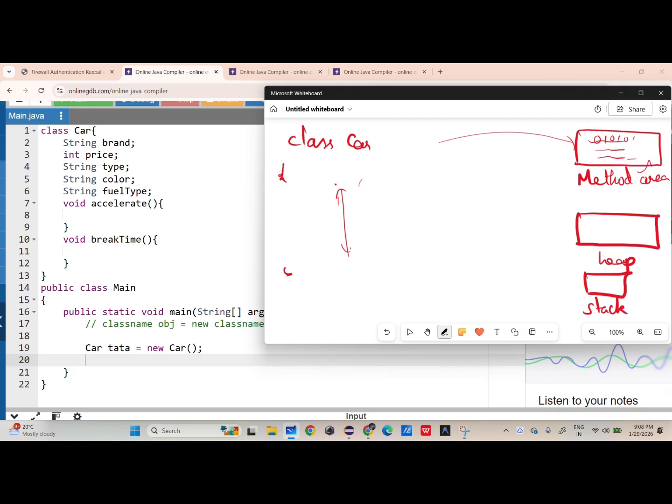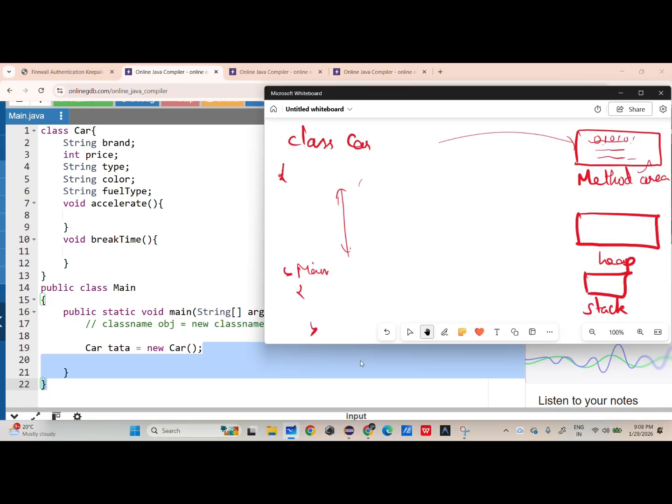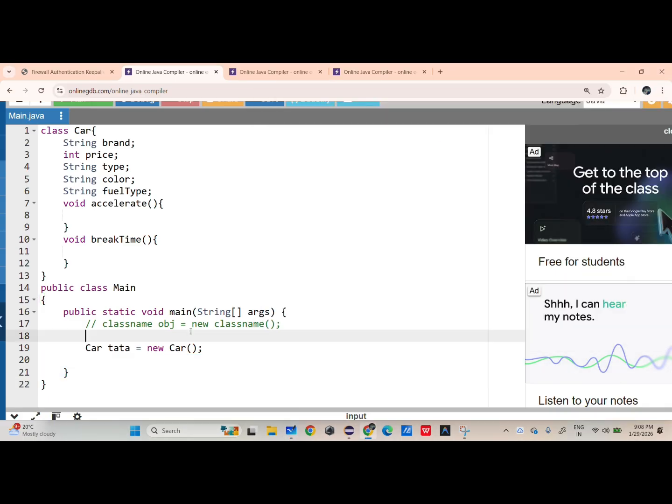I'm just having a class, whatever the thing, I'm just storing it, that's all. Okay, so we have a class, then there is a main class. In the main class, first it is a public static void main. Your JVM knows only the public static void main, so it directly runs this public static void main. So if you're running this public static void main, it means you are creating an object.